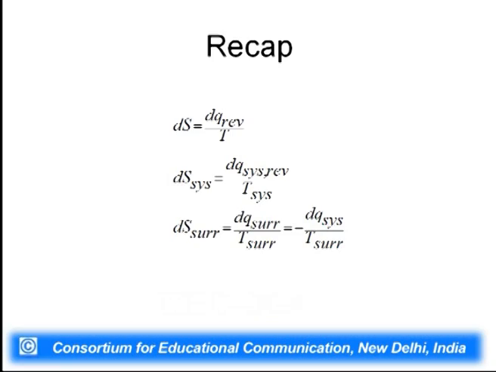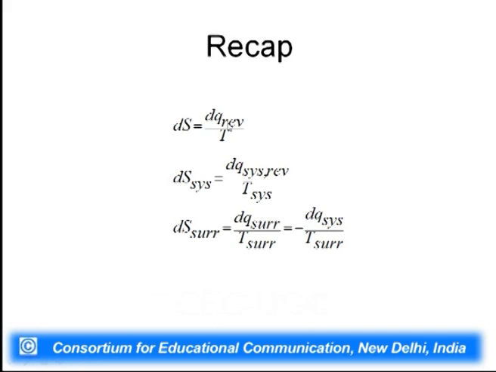I would like to start with recap, and this is the definition. Your dS is your dq reversible by T. So, the thermodynamic definition of entropy change is that a differential of S is equal to dq reversible by T. You must focus on this term reversible.